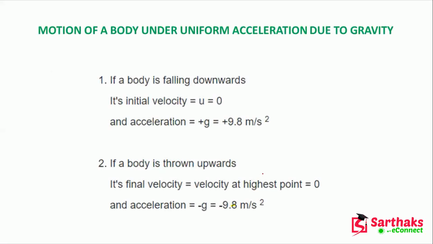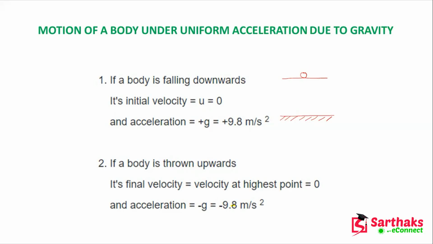Okay. Now, whatever I have discussed, that is motion of a body under uniform acceleration due to gravity. So if a body is falling downward, that means from this height, suppose body means object. It may be a ball, it may be a stone. So this is the body. If a body is falling downward, this may be the ground or this may be the surface of river water. So you are throwing something downward. At that time, what will be your acceleration?